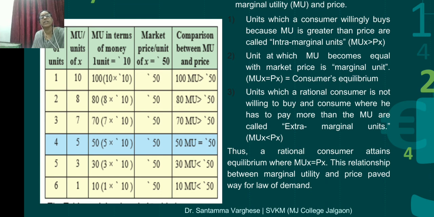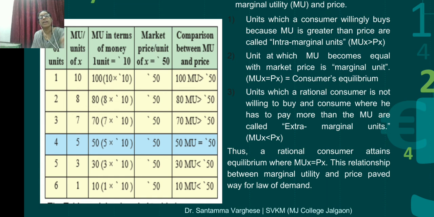In the third unit, 70 is greater than 50. So the marginal utility is above the price. In the fourth unit, MU is equal to price, that is 50 equals 50. Then in the fifth unit, MU is less and price is more. In the sixth unit, MU is 10 and the price is 50, because 50 rupees is for 1 unit.